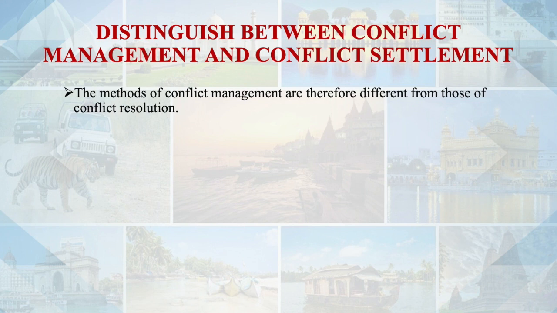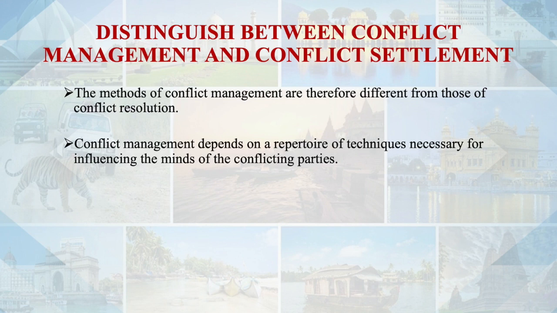And the third point is that the methods of conflict management are different from those of conflict resolution. Means the methods, measures and practices used in conflict management are different in comparison to conflict resolution. Conflict management depends upon different techniques necessary for influencing the minds of the conflicting parties.